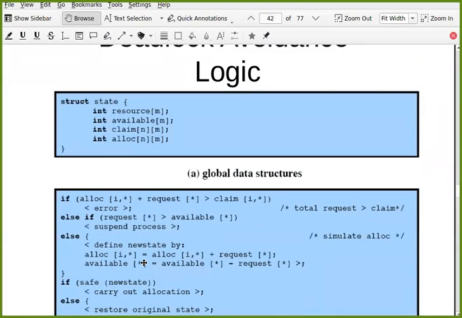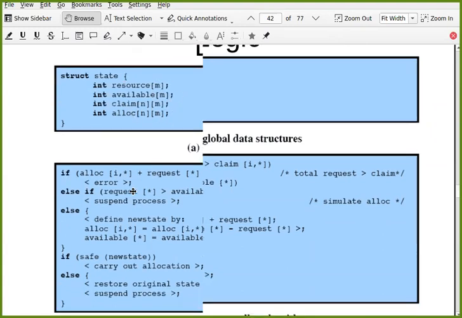This is deadlock avoidance logic, which has these data structures: resource vector, available vector, claim matrix, allocation matrix. These are the same things that we have already discussed. And what is the logic?